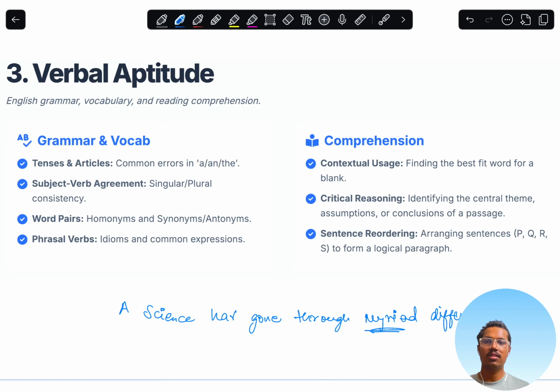If you have eliminated two options, then the probability of getting the right answer is a 50% chance, so you can go for it. But if you're doing it randomly, then it doesn't work. The comprehension questions are also the same thing.